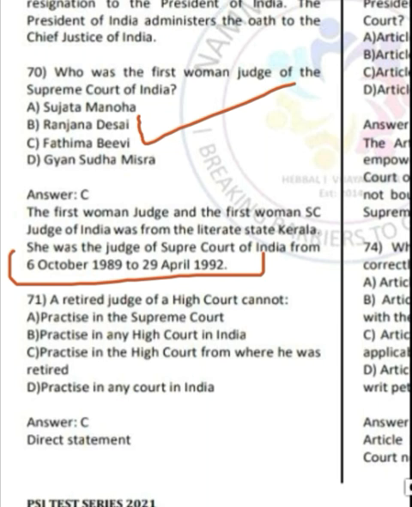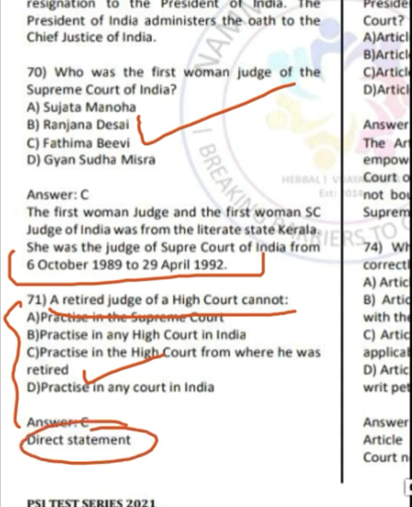Moving ahead to question number 71. So it is asking where the retired judge of High Court cannot practice after his retirement. There are 4 options. Among the 4, correct answer is option C. So a retired judge of High Court cannot practice in the High Court from where he was retired. So it is a direct statement. So you have to remember such facts which are very important from exam point of view.